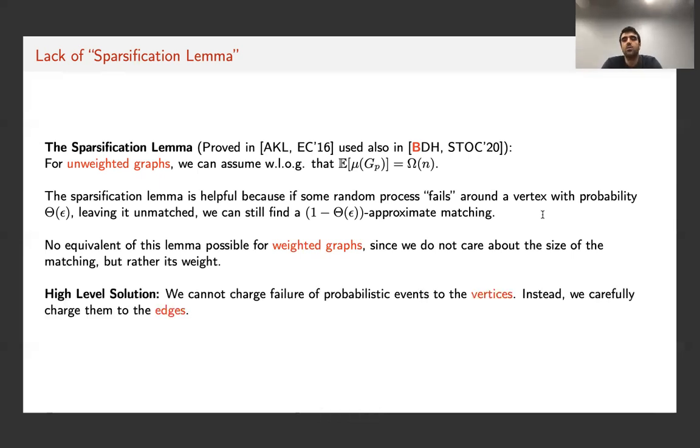And the high-level solution in our approach is that instead of charging the failures to the vertices, we charge them to the edges. So for each edge, we say that, okay, the probability that there is some failure around this edge, very roughly speaking, is small enough that the expected contribution of this edge is still large compared to the probability that it appears in the optimum solution.